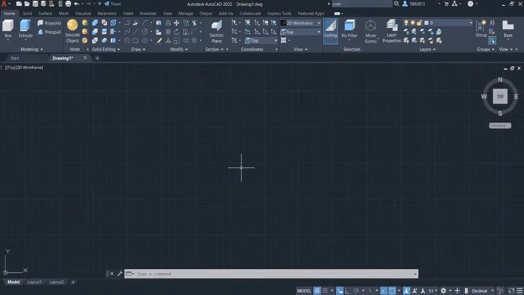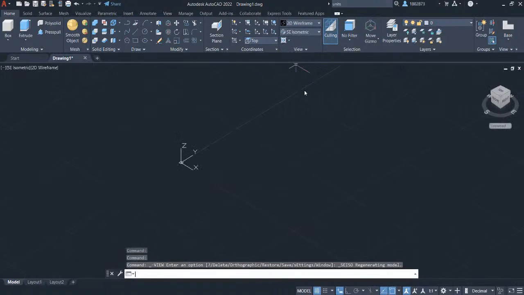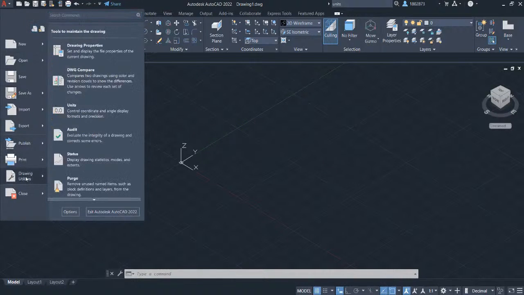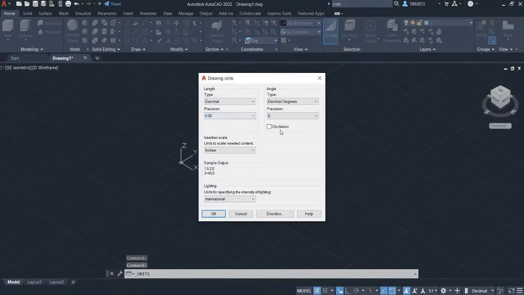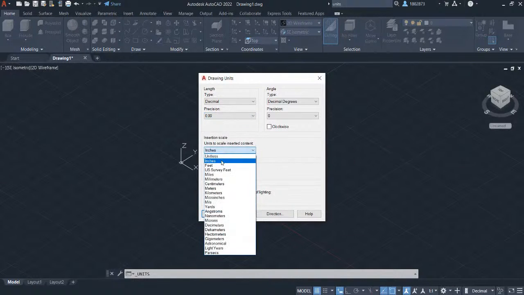Let's head over to the view panel from the ribbon and select a view in isometric. We are now in 3D user coordinate system at world coordinates. Let us first change the units to inches. To change the units, head over to the application menu, select drawing utilities, and select units. The drawing units panel will appear. We will change the type to decimal so we can specify the dimensions in decimal places. Change the precision to 2 decimal places, and let's change the units to inches.